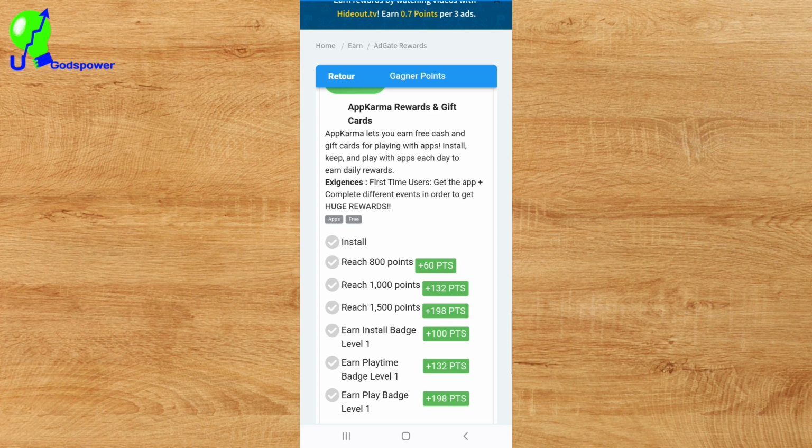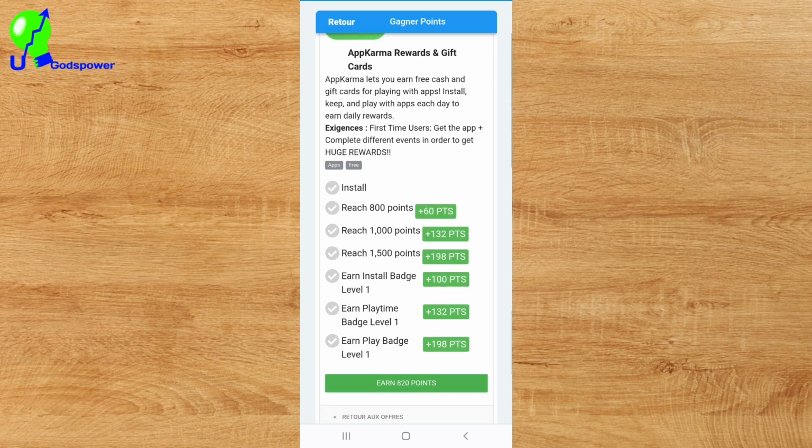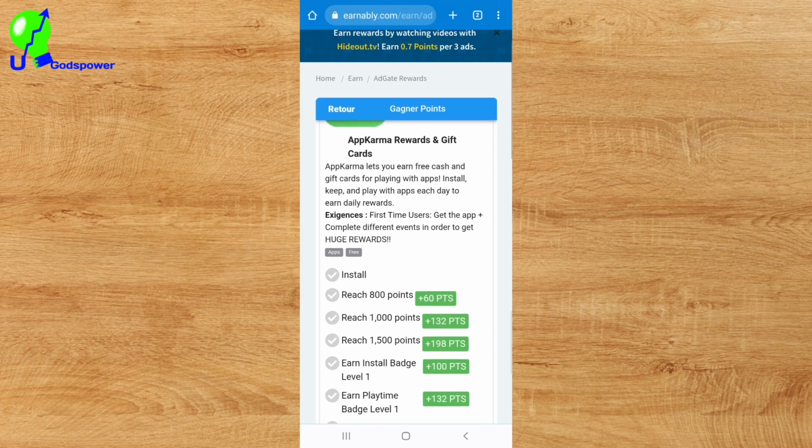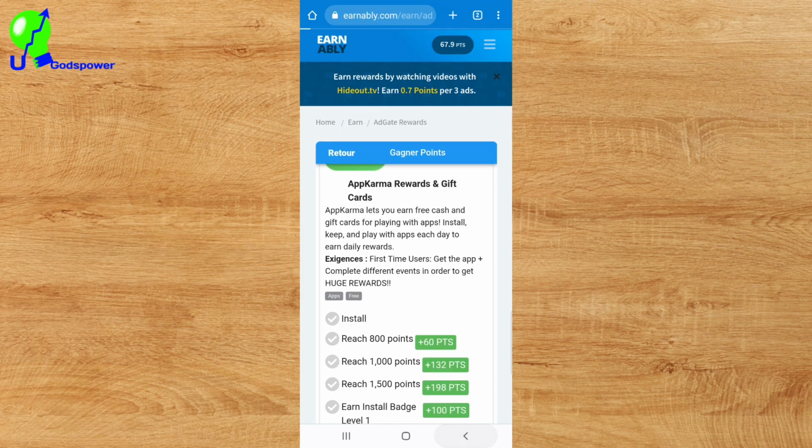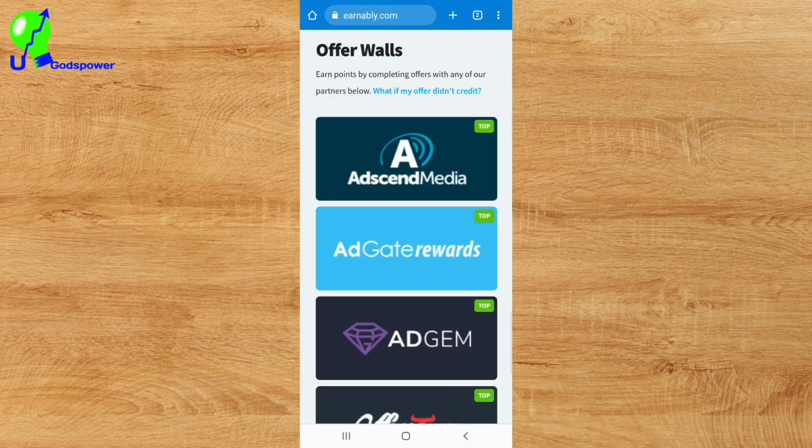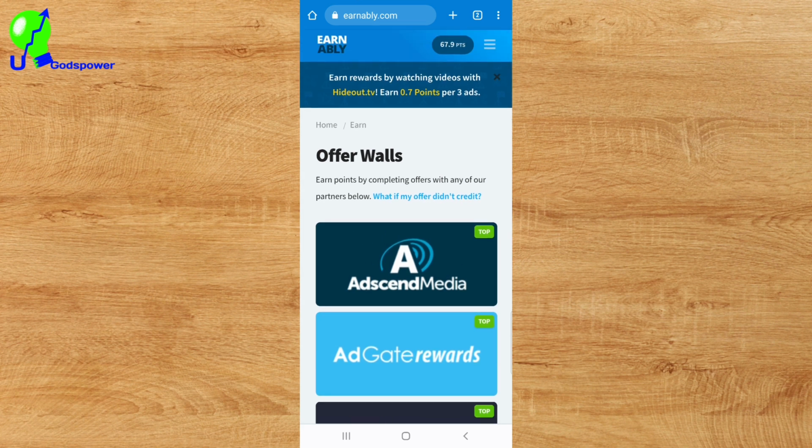You have to reach 1500 points. You have to install an N badge level 1, playtime badge level 2, and playtime badge level 1. So those are things that you have to do to redeem your cash, and that is it. If we go back again to this application or this website which is called Earnably, you can see too that